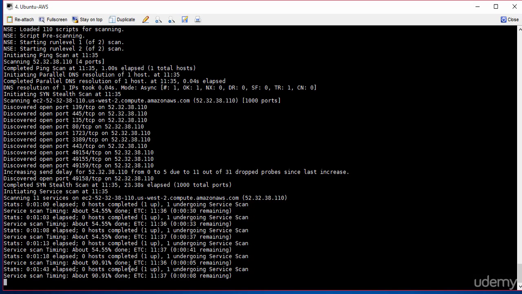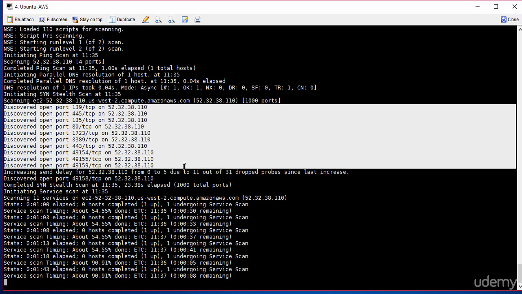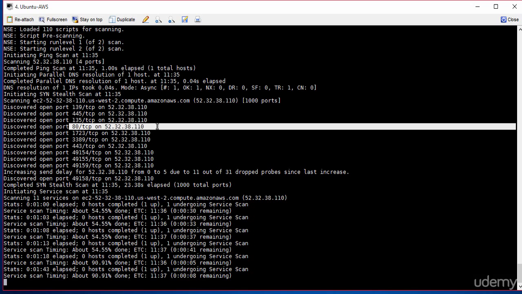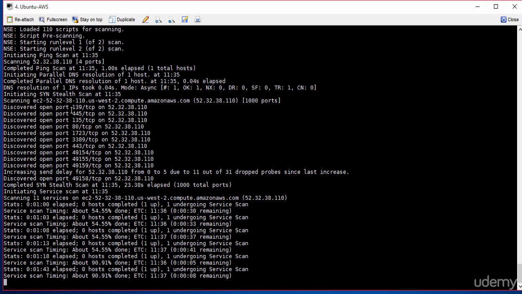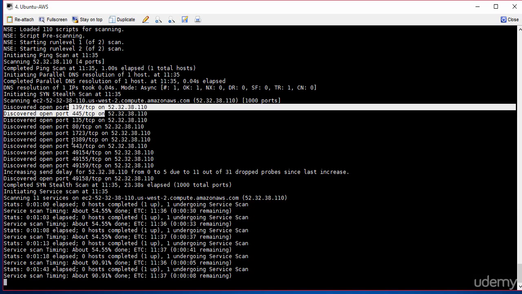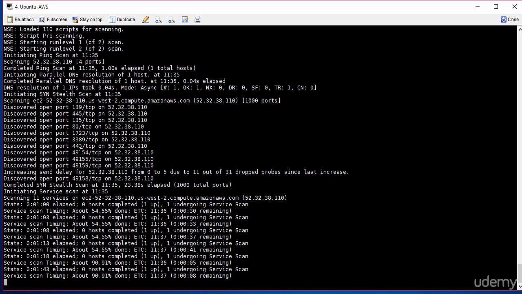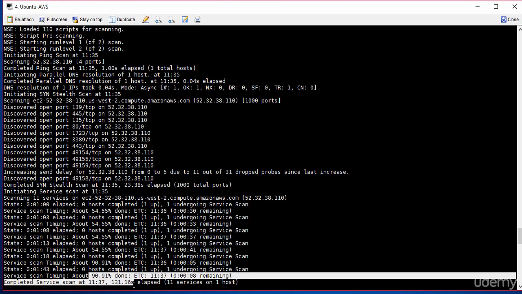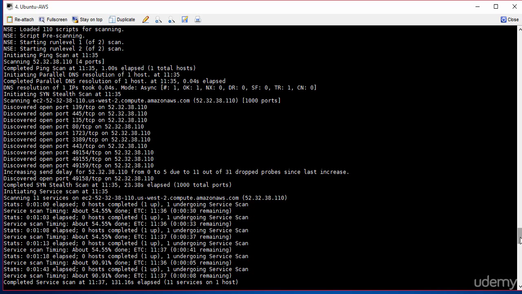They would look at this information, and I'll explain what types of things they would look for to steal data, to find vulnerabilities. So with the ports, port 80 we talked about being a web server. Port 139 and 3389 are for remote desktop. Port 443 is for HTTPS. And what else is there? Let's just keep going. Wait for this to finish shortly. It takes a little while depending on your connection speed and things like that. So it's completed, almost done.